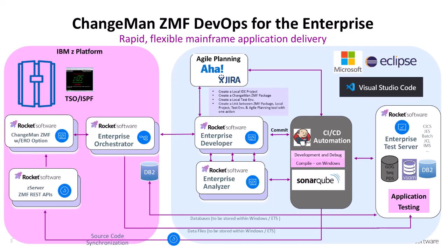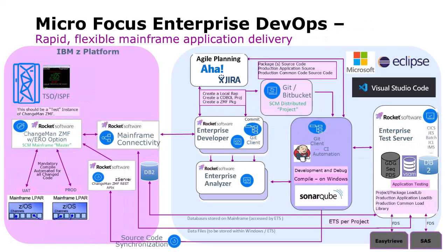You can see in this example, we have ChangeMan ZMF connected to Enterprise Developer, Enterprise Analyzer, and Enterprise Test Server, along with third-party tools such as Jenkins or SonarQube that could also be part of it. Quite honestly, any product that you currently have or may get in the future that is part of your DevOps pipeline could participate along with ChangeMan ZMF. Now, it doesn't have to be that simple.